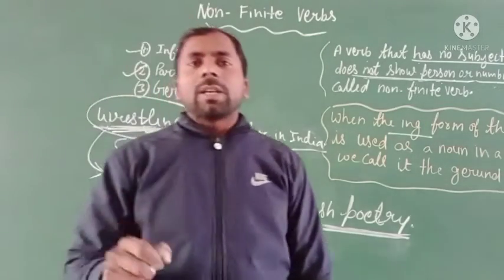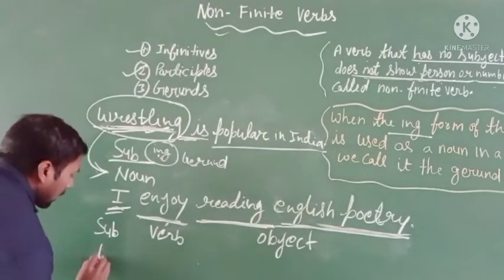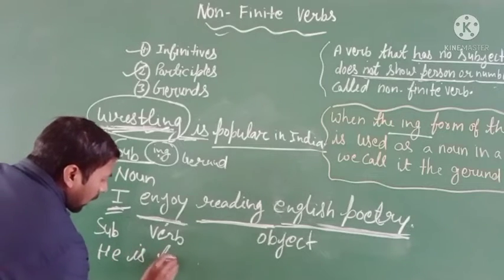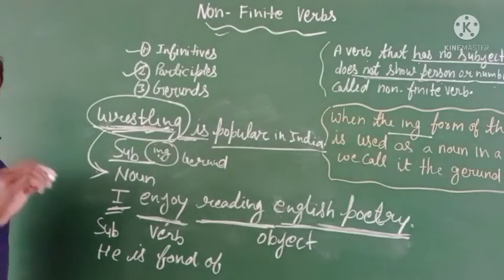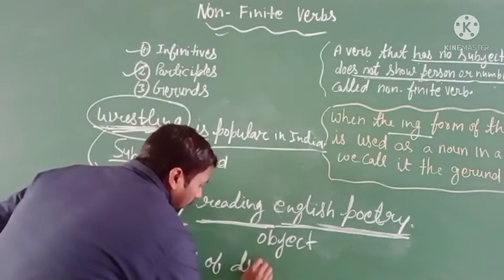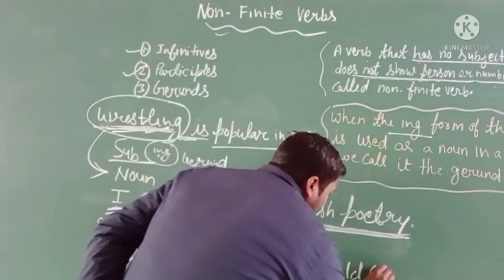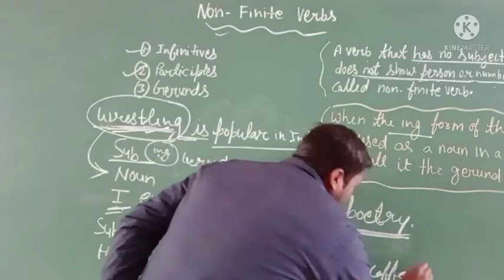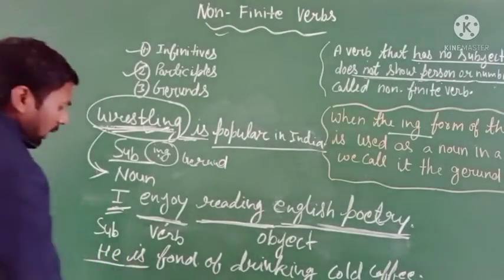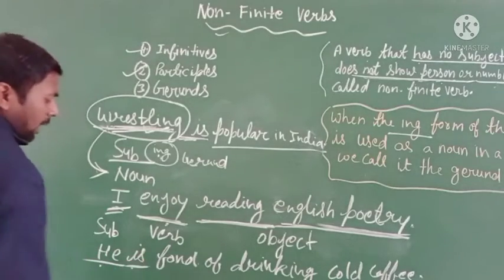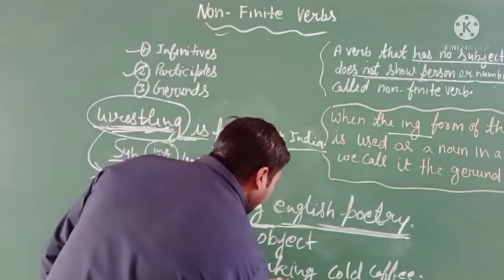For example: He is fond of drinking cold coffee. In this sentence, he is the subject, is is the verb, and fond of drinking is the prepositional phrase.